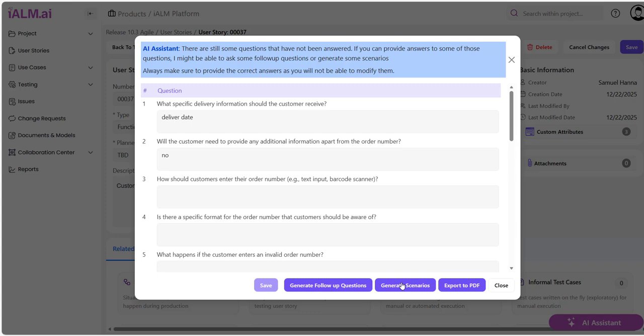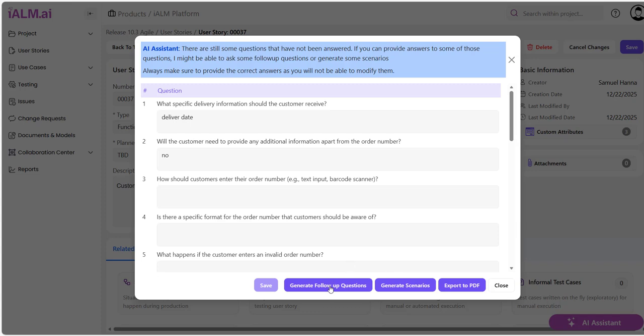You can also decide to end the Q&A session at any time and ask the AI assistant to give you scenarios based on questions answered so far. You can always come back and answer more questions and ask for more scenarios. The more questions you are willing to answer, the more scenarios you can get.